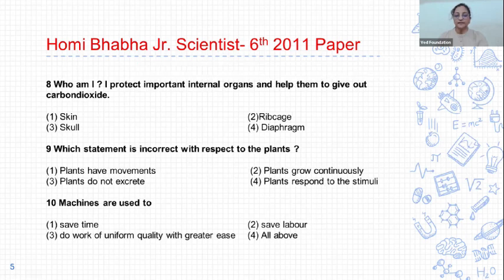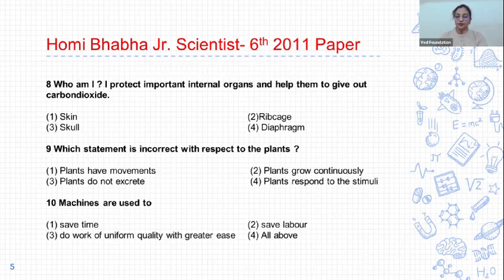Question 9. Which statement is incorrect with respect to the plant? And options are plants have movements. Second, plants grow continuously. Third, plants do not excrete. And fourth, plants respond to the stimuli. And incorrect statement is third, plants do not excrete. Plants also excrete. Plants excrete by secreting gum, by secreting latex, and by shedding of leaves. So correct answer of 9 is option 3.